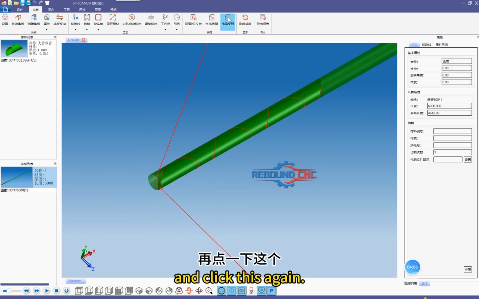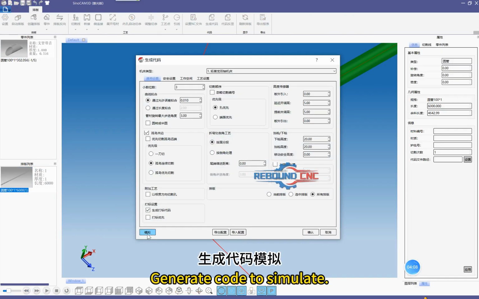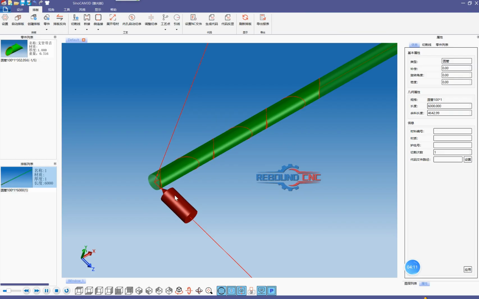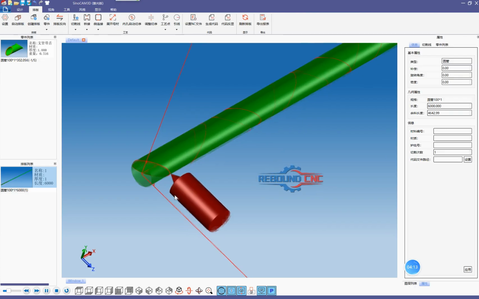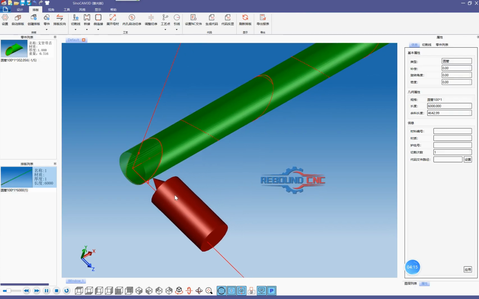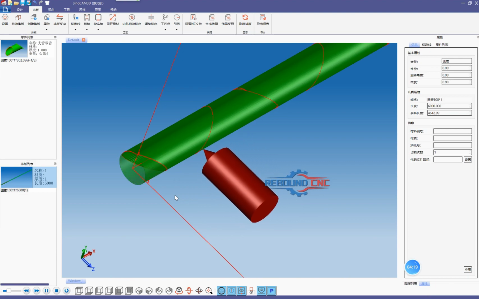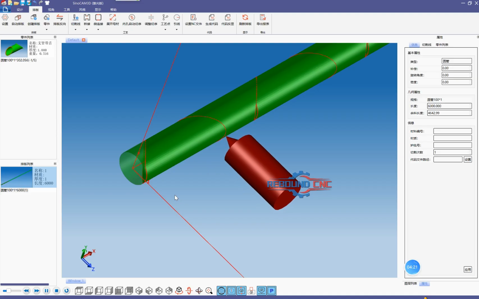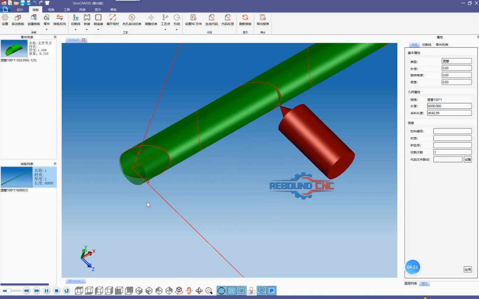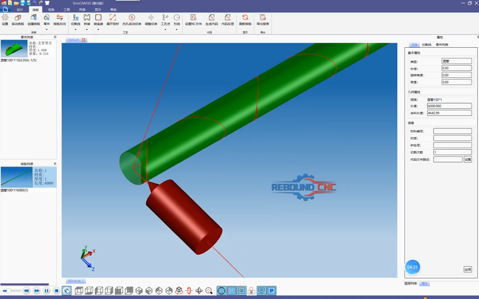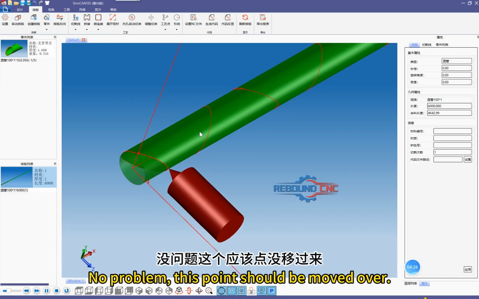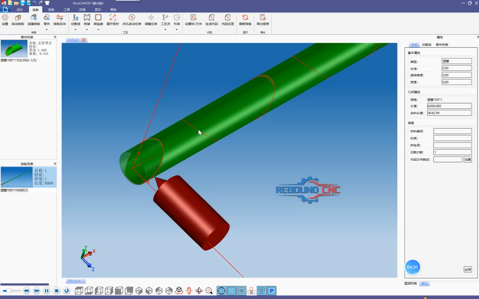After moving, click this again, generate code to simulate. This is the 2nd point. No problem, this point should be moved over.